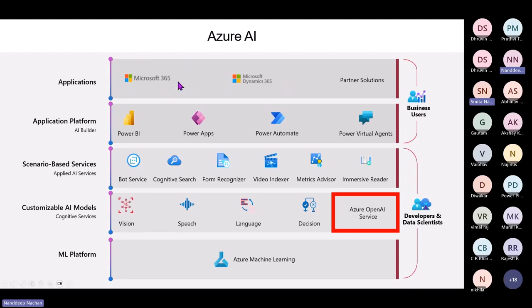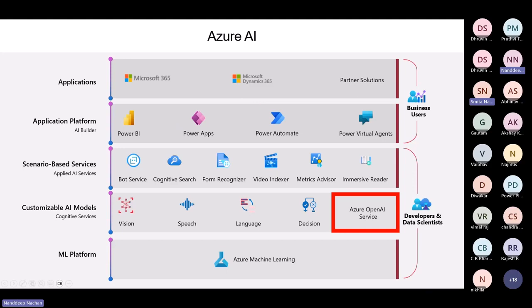So when it comes to Office 365, Microsoft has integrated Azure AI capabilities into Office 365, such as natural language processing, computer vision, and text analysis to improve the functionality of products such as Outlook and Word. It also allows users to perform tasks such as automatically summarizing long documents or automatically tagging the images in email attachments.